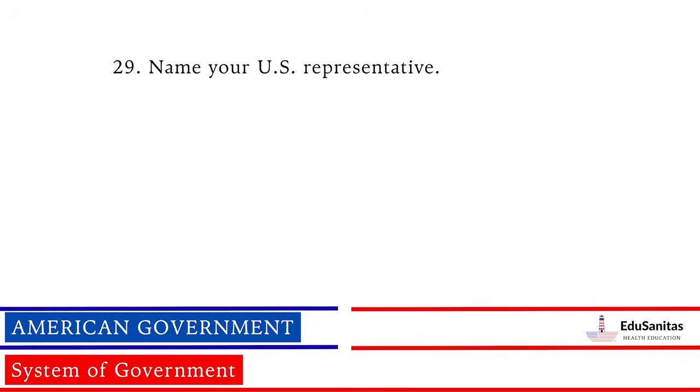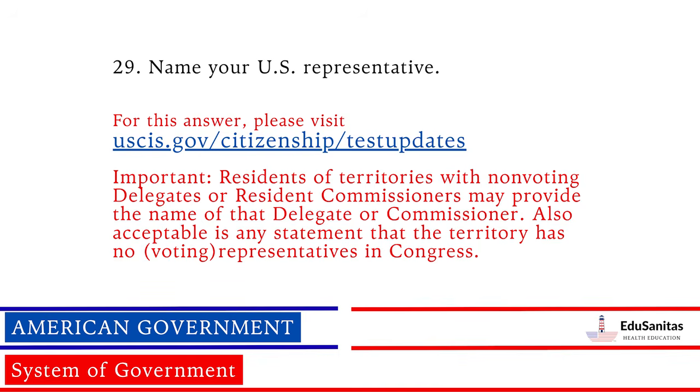Name your U.S. representative. For this answer, please visit uscis.gov/citizenship/test updates. Important: residents of territories with non-voting delegates or resident commissioners may provide the name of that delegate or commissioner.